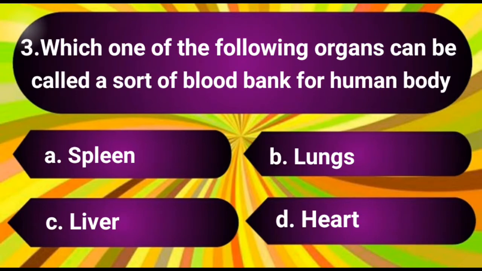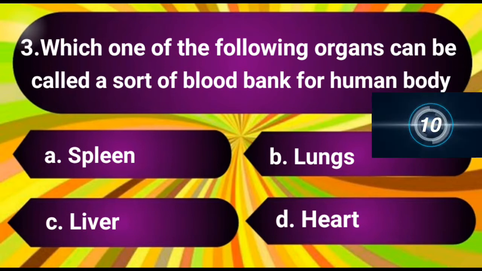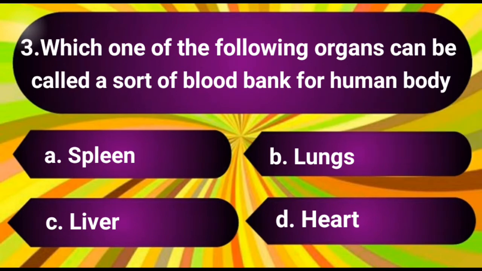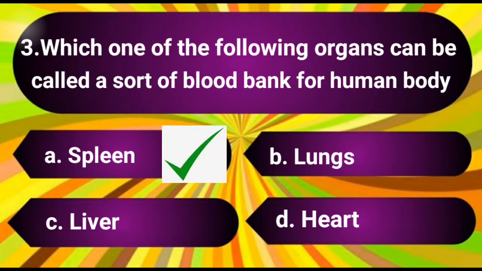Question number 3. Which one of the following organs can be called a sort of blood bank for human body? The options are A. Spleen, B. Lungs, C. Liver, D. Heart. The answer is A. Spleen.